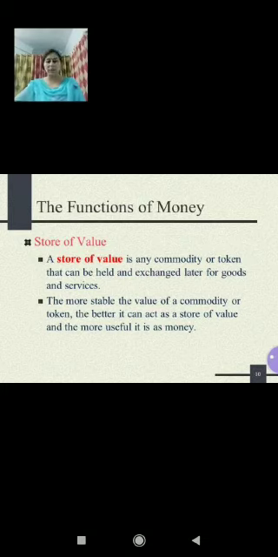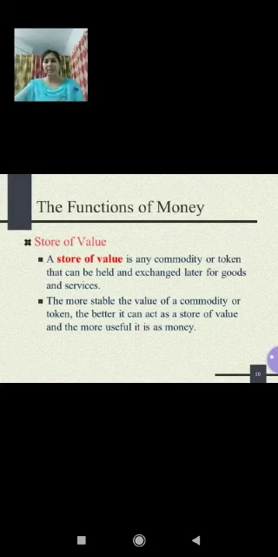So, holding of money means holding of general purchasing power, which can be used to purchase goods and services at any time. Money allows us to store purchasing power, which can be used at any time in the future to purchase goods and services, including other assets also. So, children, we say that money has the power or function of storing value.